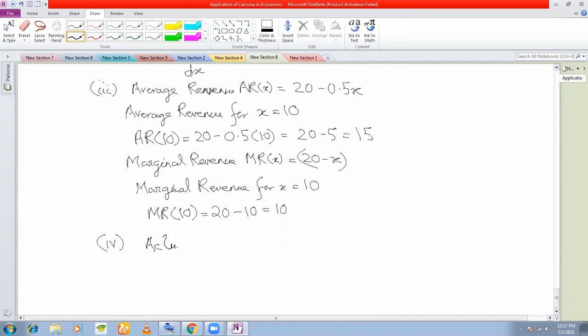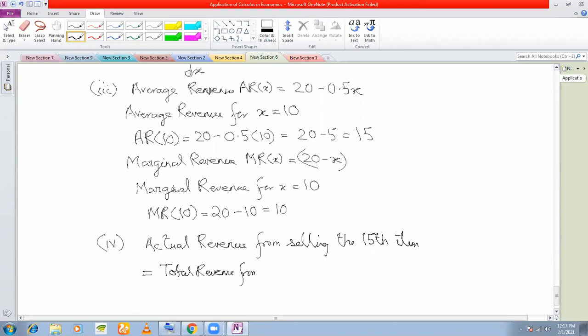Actual revenue from selling the 15th item means price per unit they are asking. If you are selling the first item, second item, third item, then the 15th item, what is the price per unit? It should be the total revenue